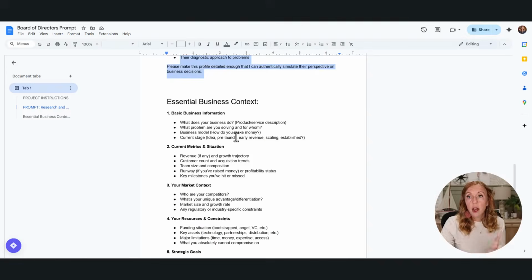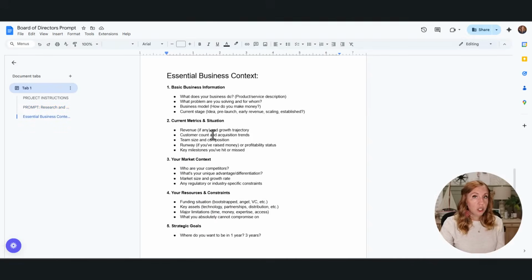If you don't, I want you to look at this business context. This is going to ask you a lot of questions. Now, not all of them are going to be relevant to you, but it's just to start getting this business profile so that way your board of directors knows your business. Just imagine if you were walking into a boardroom, you have your board of directors sitting at this table, you're coming in and you ask a question. They're probably going to want to know about you, about your business, what your goals are. Once they know those things, then they can give you advice. So that's what this business profile is.